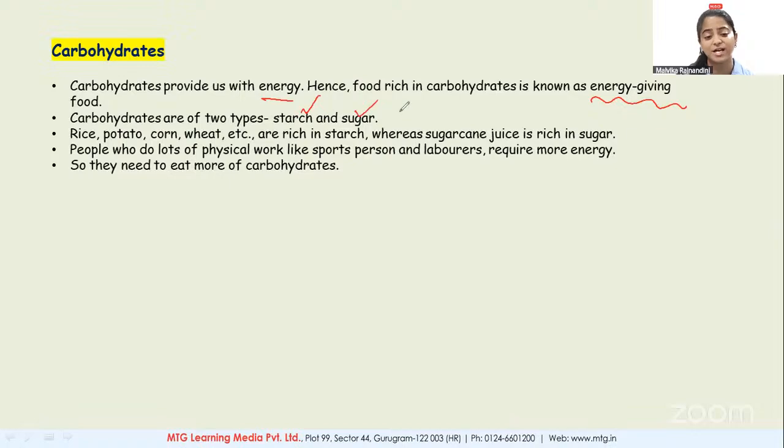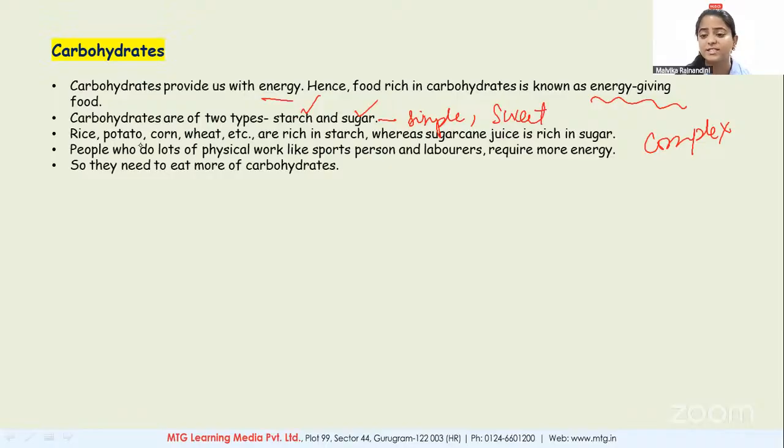What do you mean by starch? Starch is a complex carbohydrate. It does not have any taste. Clear? Whereas sugar is a simple carbohydrate and it is sweet in taste. Two basic differences. Did you get it? Please give me a thumbs up.